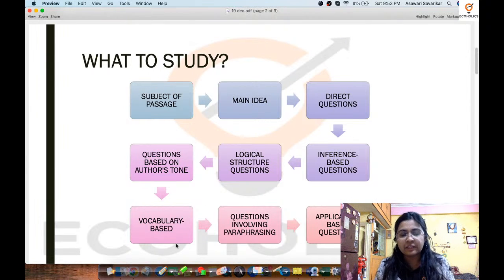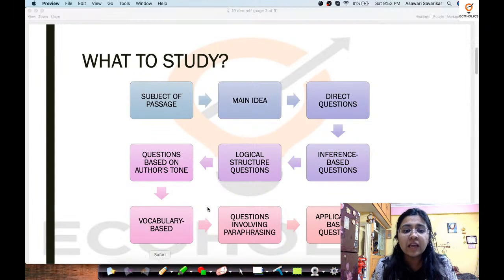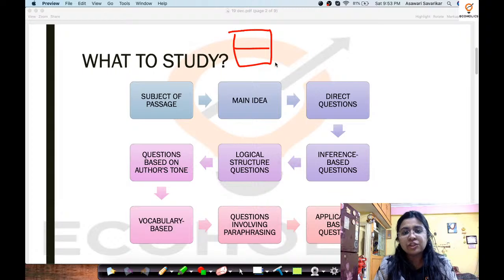So sometimes a statement which is already given in the passage might have to be converted into a certain paragraph, or into some simplified version, so that it could be an answer to a certain question. That again is something that can be asked.